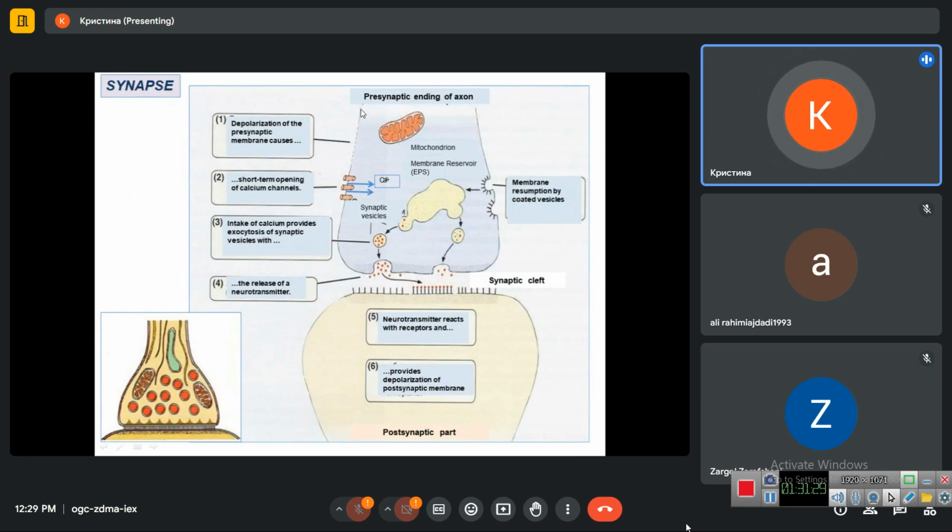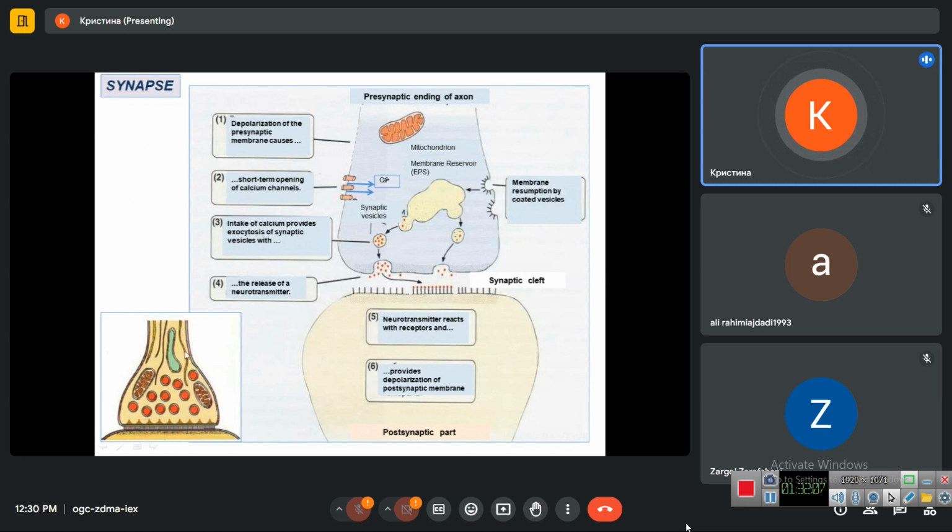So first, the depolarization of the presynaptic membrane causes opening of calcium channels. Calcium goes into the cell. It causes exocytosis of synaptic vesicles with neurotransmitters. Neurotransmitters react with receptors and provide depolarization of the postsynaptic membrane. Here is another picture of the synapse: presynaptic part, synaptic cleft, and postsynaptic membrane.